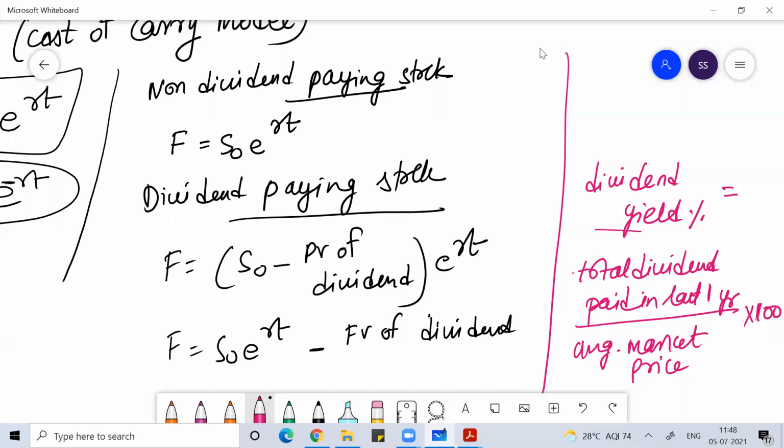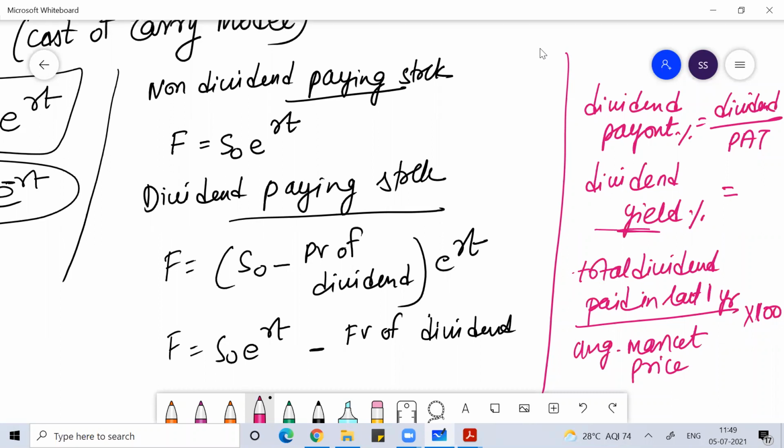You should know the difference between dividend yield and dividend payout percentage. Dividend payout is nothing but dividend divided by profit after tax. This is called dividend payout. So 1 minus dividend payout is called the retention ratio. Retention ratio basically means retained earning divided by the profit after tax.